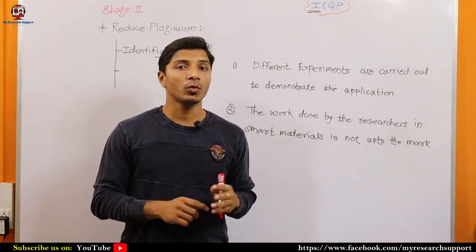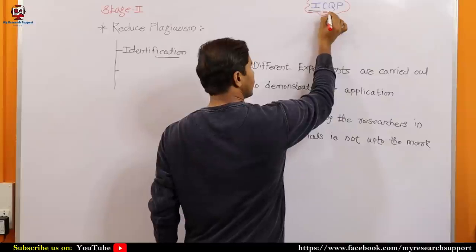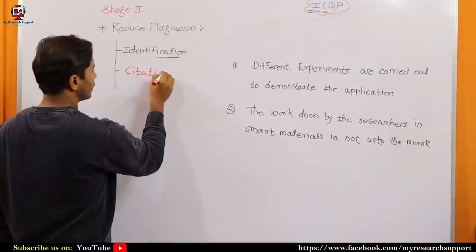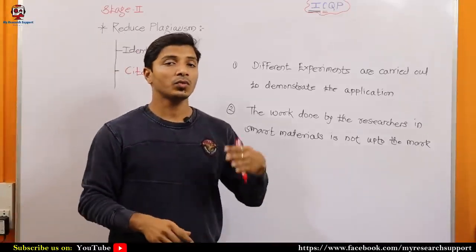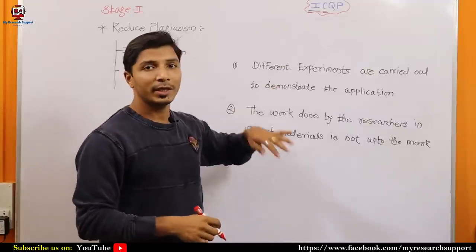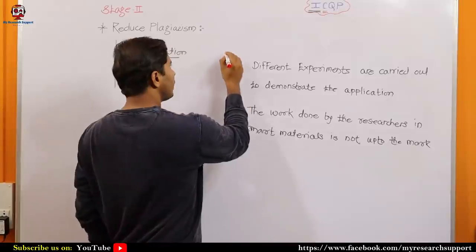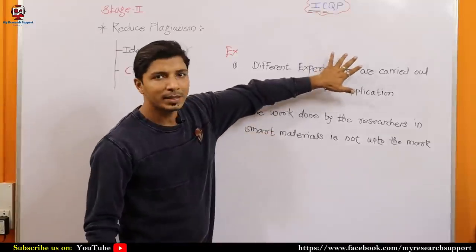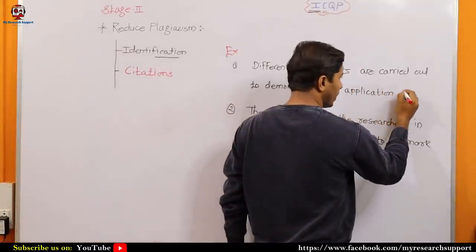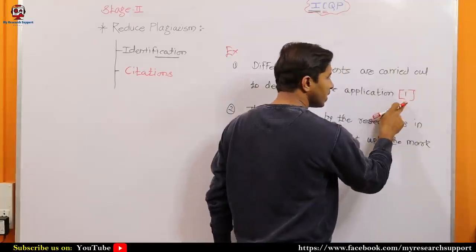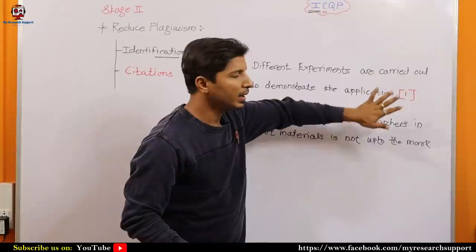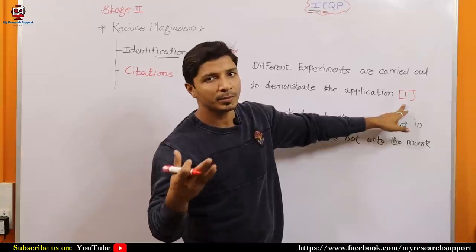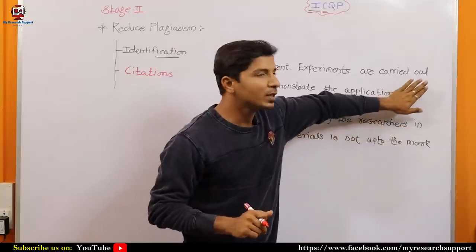And now we'll move towards the second important step, which is C. C stands for citations. So you have to cite the sources properly, which means you have to give credit to the authors or the research papers from where you have taken the data or information. Here I have given two examples. This is the first sentence and the second sentence. For example, if I have copied this sentence from anybody's research paper or document, I can put the reference number in this way, meaning I have copied this sentence from reference number 1. Reference number 1 may be a research paper, book, or any document, right? So this is one way.